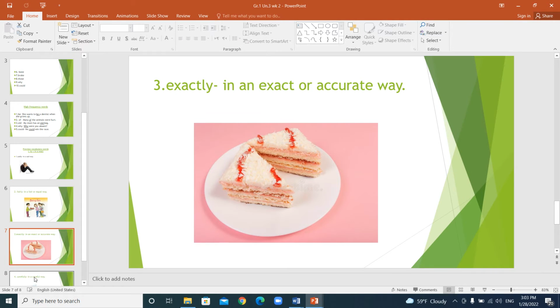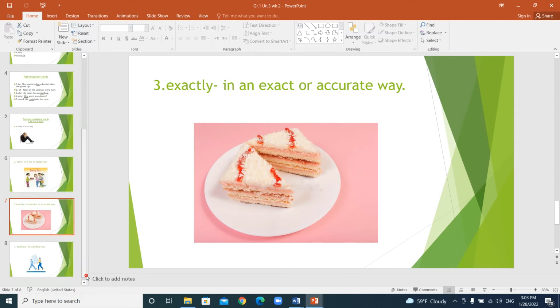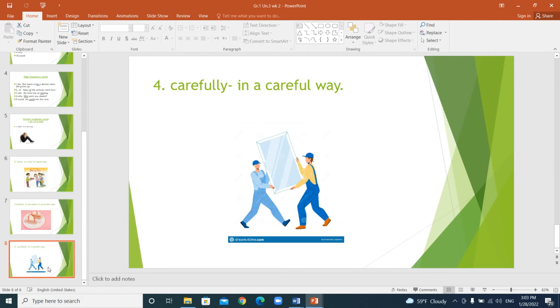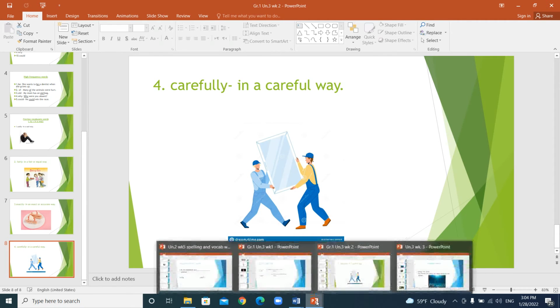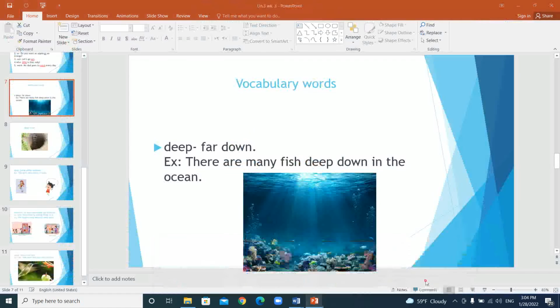Exactly means exactly the same or accurate, but it's not one of our words in the example. Okay, here, carefully. Carefully means to do something with care, to do something in a careful way. The men are carrying a glass mirror carefully. You should answer your exam carefully.